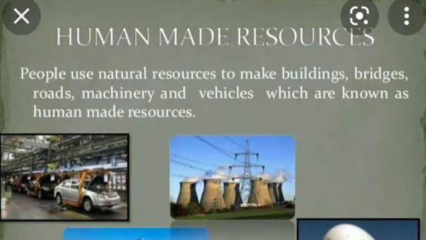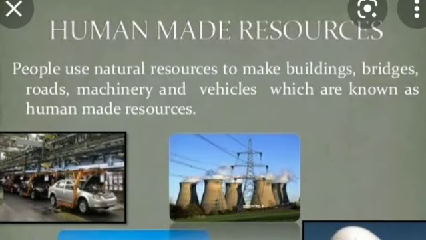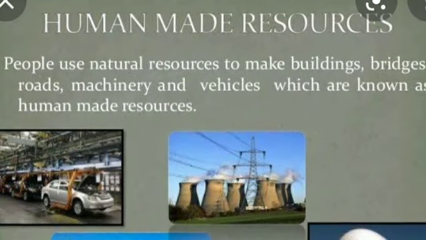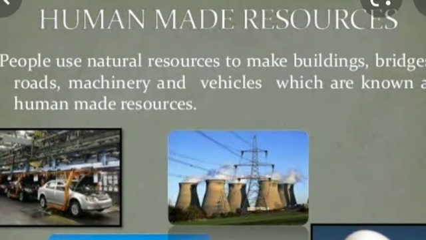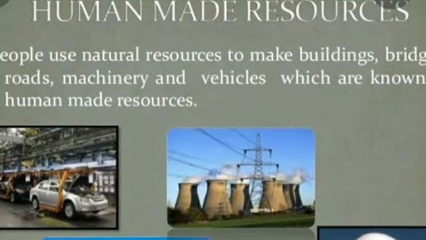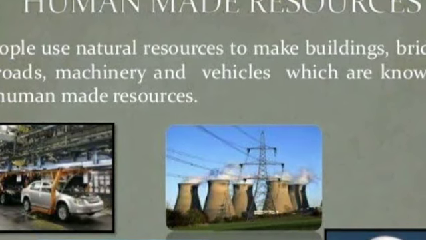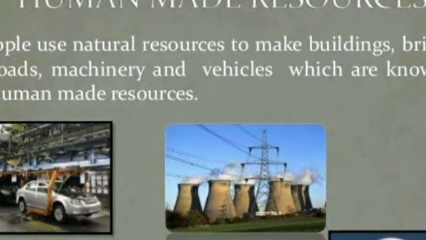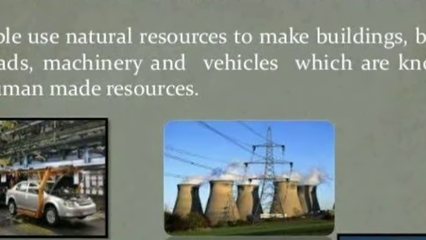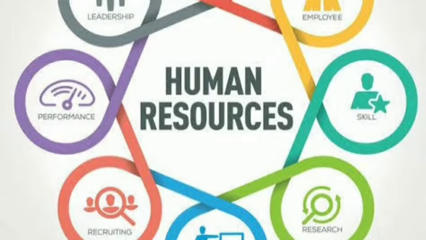Now we will discuss about human-made resource. What is human-made resource? Sometimes natural substance become resource only when their original form has been changed. Iron ore was not a resource until people learned to extract iron from it. People use resource to make building, bridge, road, machinery and vehicle, which are known as human-made resource. Technology is also a human-made resource.